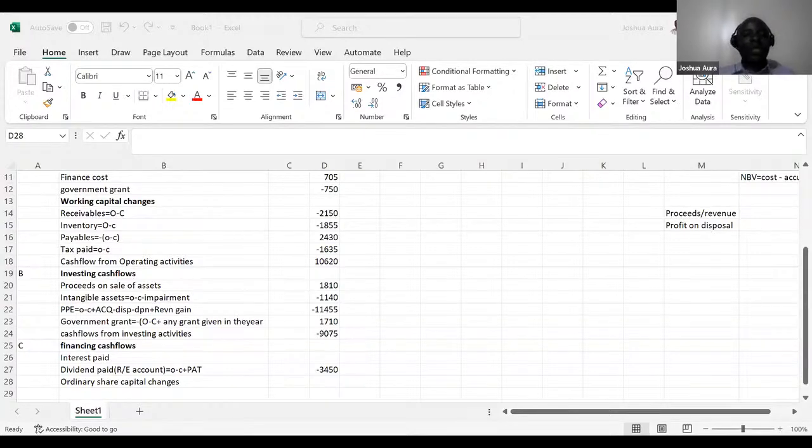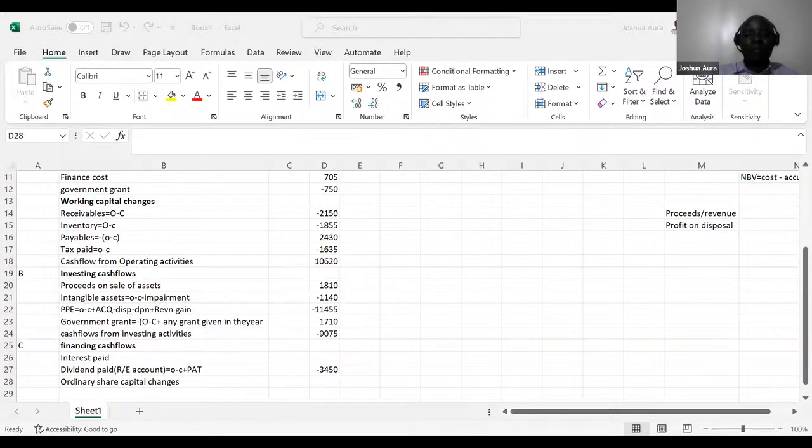And then you ask yourself whether we have anything affecting them. Of course, you can't have anything affecting these in the income statement, nothing really. You will be given further information in the notes to the accounts. So notes to the accounts, what have they told us about share capital? Is there anybody who is able to see anything to do with share capital in the notes to the accounts?